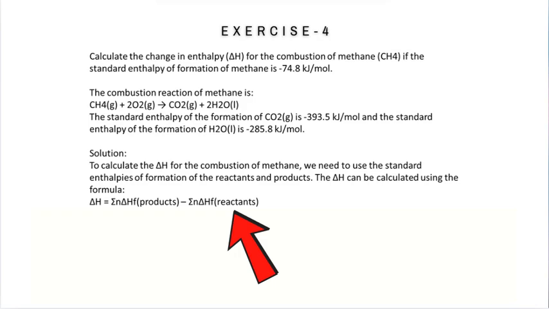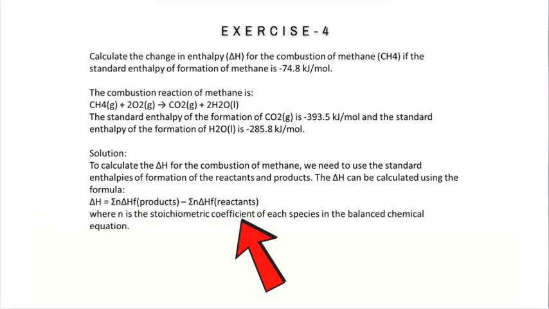The delta H can be calculated using the formula delta H equal to sum of n times delta H f of products minus sum of n times delta H f of reactants, where n is the stoichiometric coefficient of each species in the balanced chemical equation.